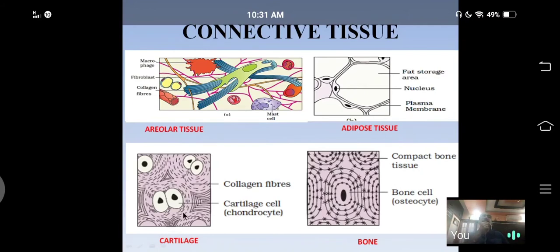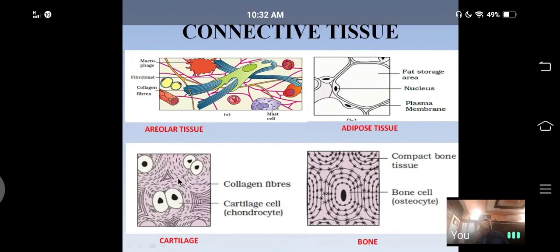Next, skeletal tissues. See, this is a skeletal tissue. There are two skeletal tissues, cartilage and bone. Here also, this cartilage is made up of cells and a matrix with a few fibers.